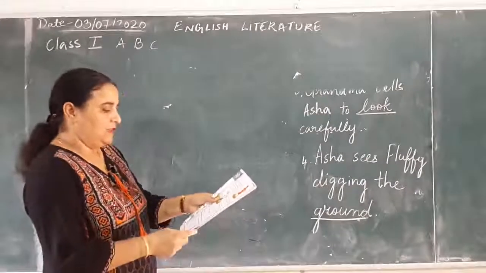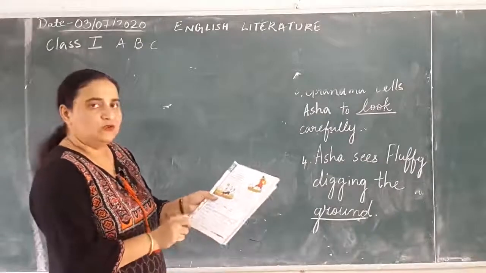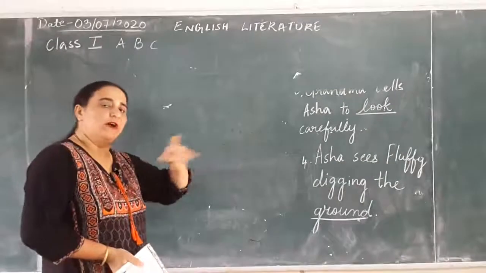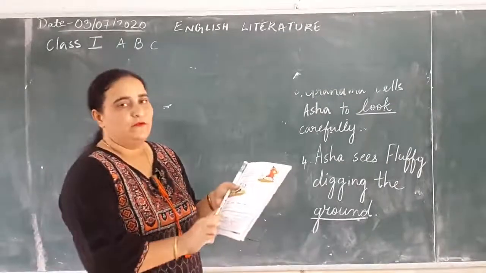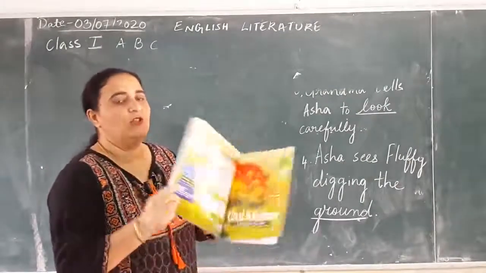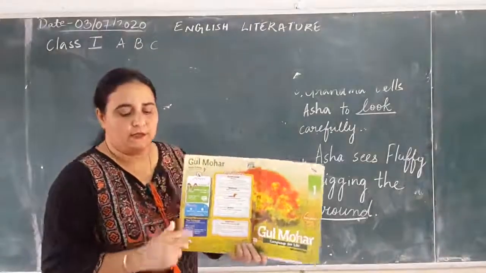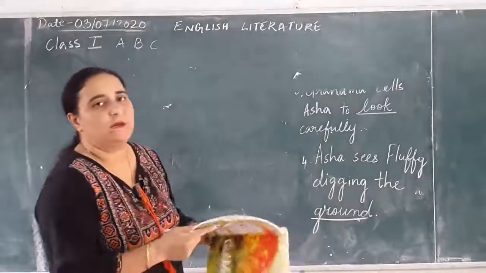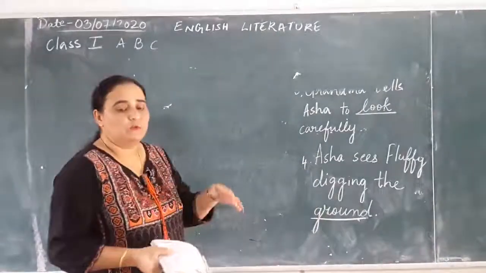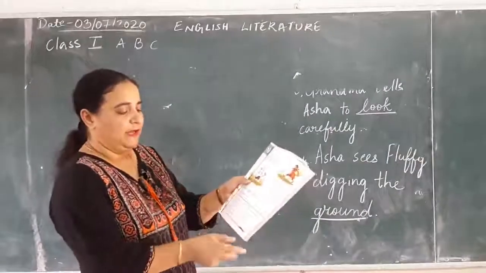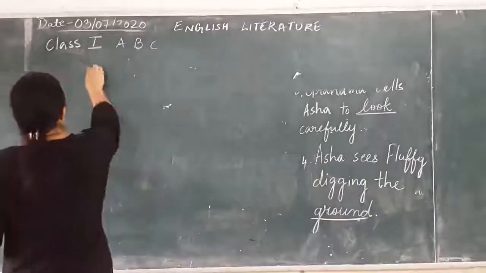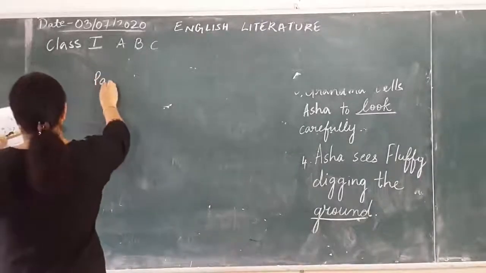Okay, so I'm just writing over here, fill in the blanks. So there are some fill in the blanks. You do these fill in the blanks in the book. You don't have to do in the copy. What I have given you on the board, that you have to do in the copy, and this you have to fill up in your textbook. This is called the textbook, the Gulmohar textbook. This is called the book, and this is called the copy. Okay, exercise copy. So the question answers, word meanings, make sentences and fill in the blanks should be done in the copy, and this fill in the blanks, I'm going to write the page number for you. You will do it in the book itself. So page number, page 25.